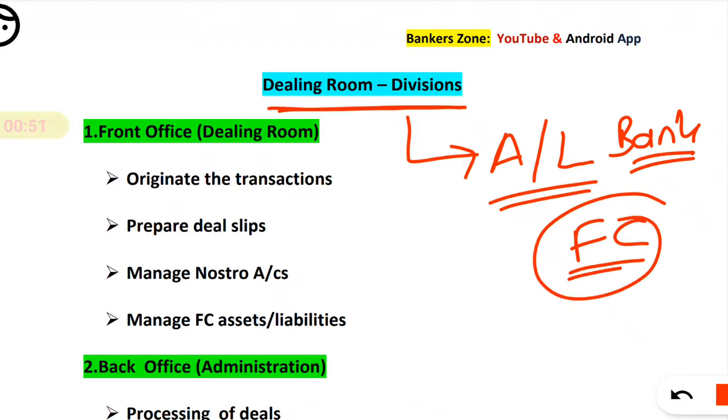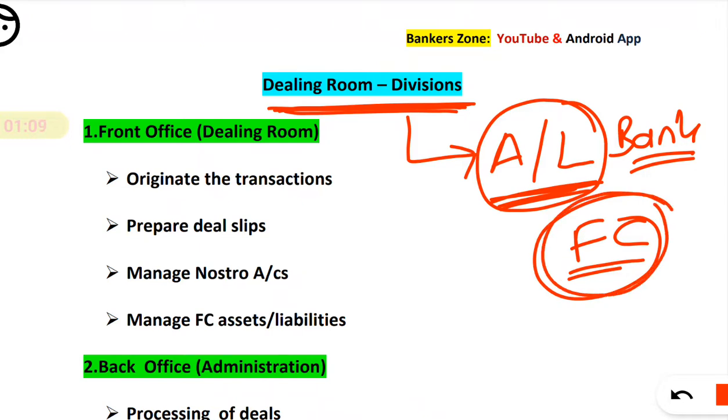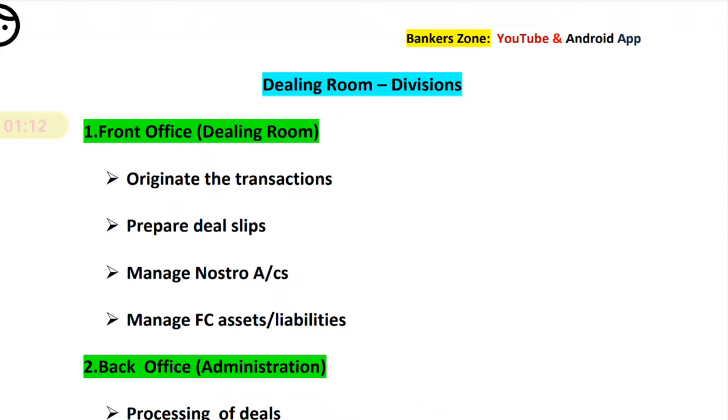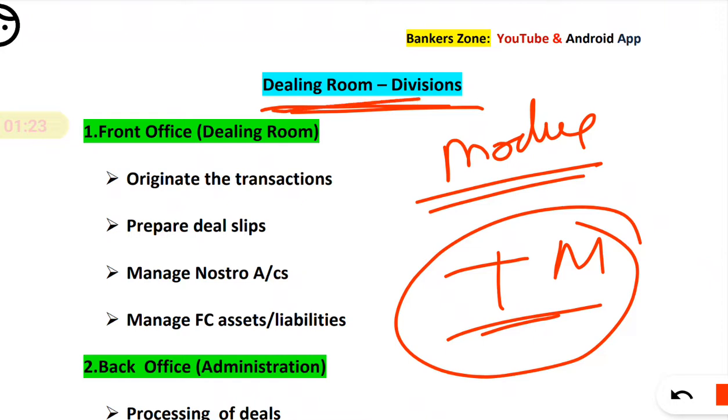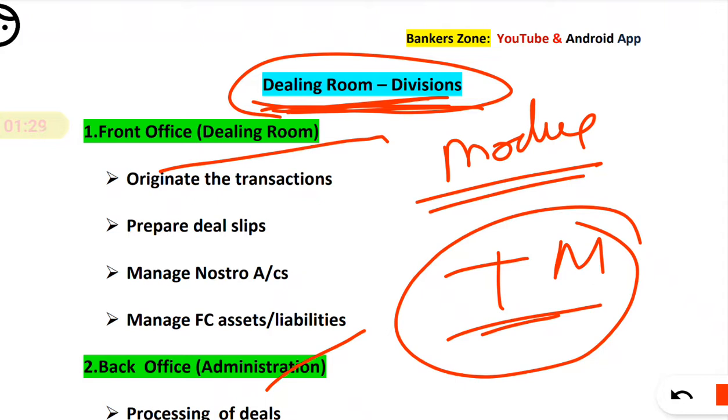So the dealing room is a separate department in the bank. You can say that under the forex department there is a dealing room which deals in forex, and its main objective is to manage the asset liability of the bank in foreign currency. So what are the divisions of the dealing room? We will discuss the dealing room in detail in module C, treasury management, covering the front office, back office, and mid office. Here we will just take a brief overview as expected in chapter 1.